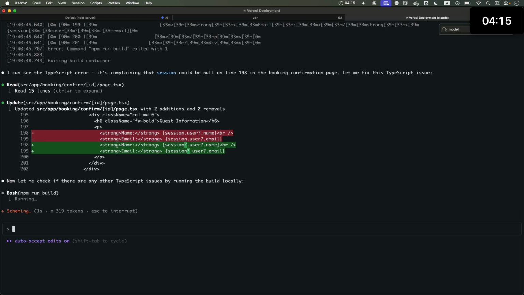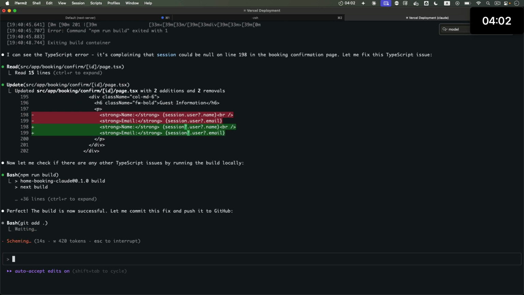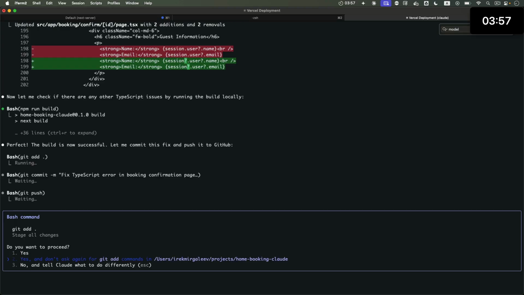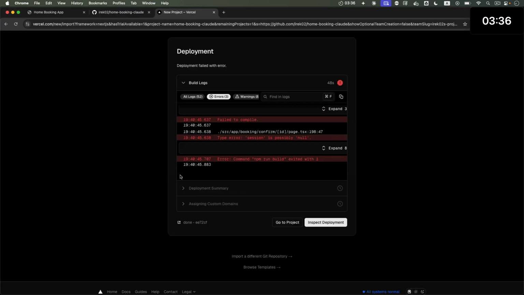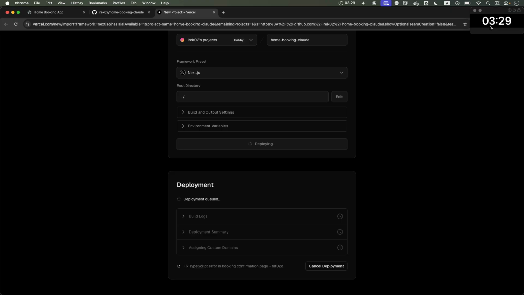Now it executes npm run build. That's what Vercel does. So I guess it's just verifying that it'll be successful locally. Okay, that was successful. So now we can just push to main, git add, yes, and git commit, and then git push. It says it's done. Let's try the deployment one more time. Let's click deploy again. 3 minutes left.